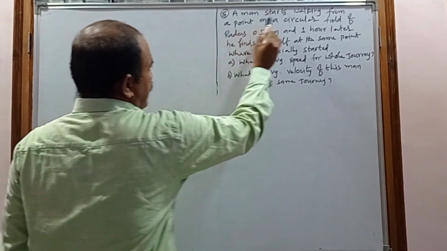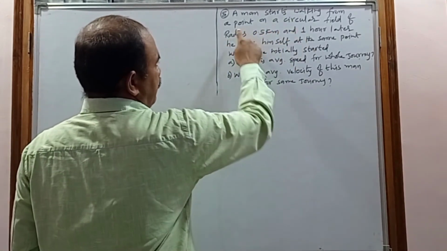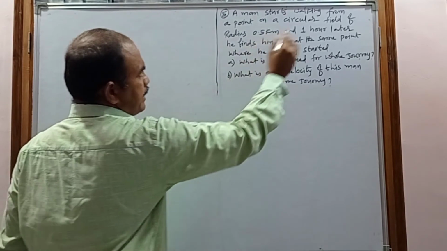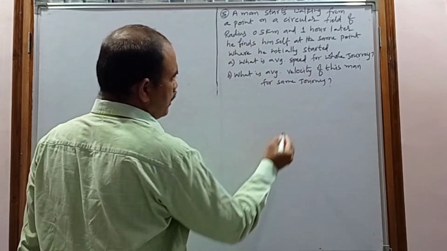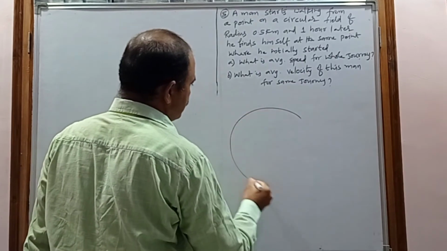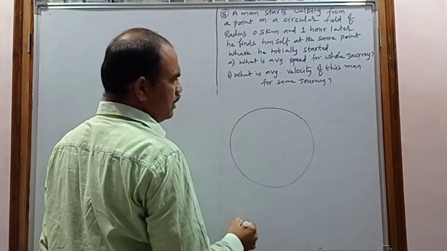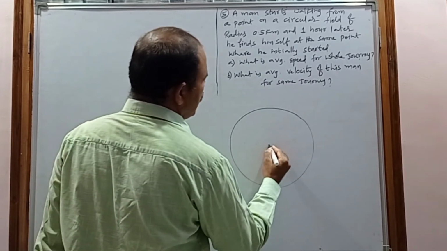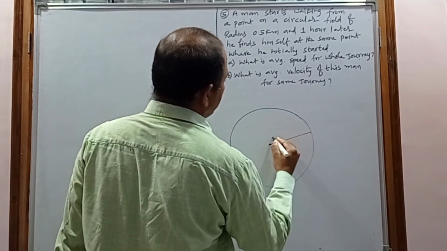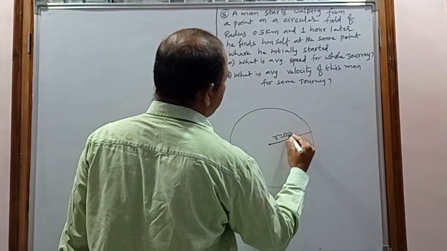Now consider this is a circular field of radius r equal to 0.5 kilometer.